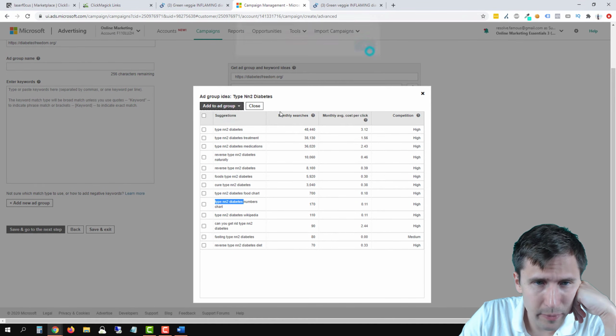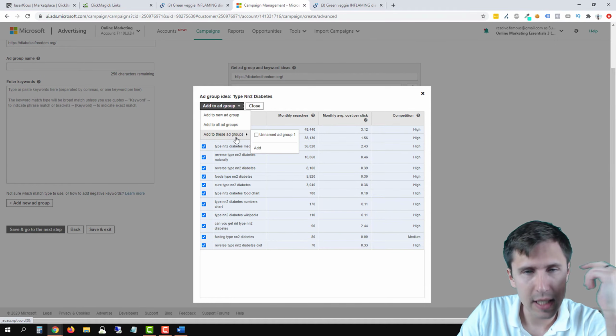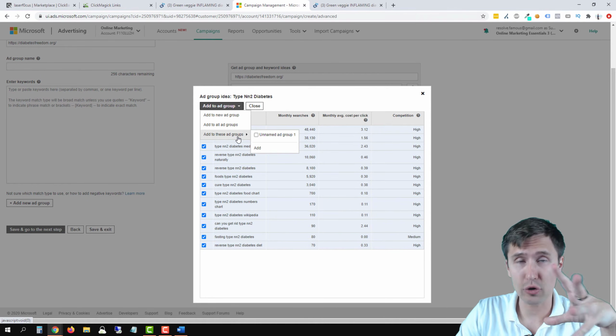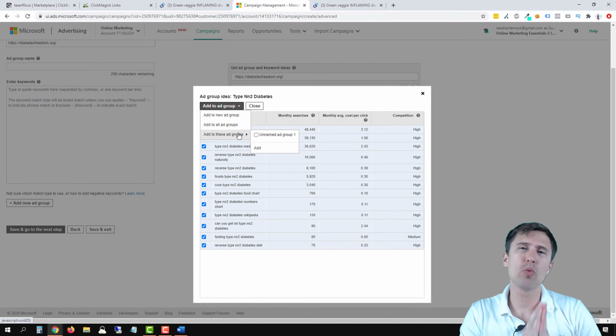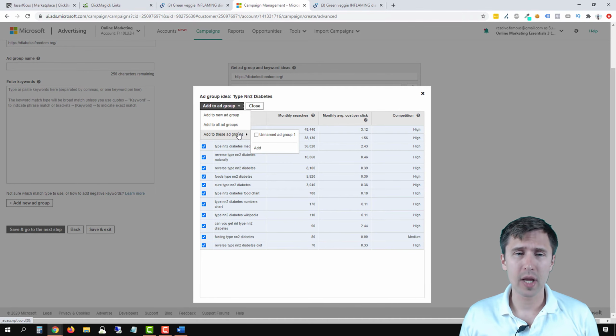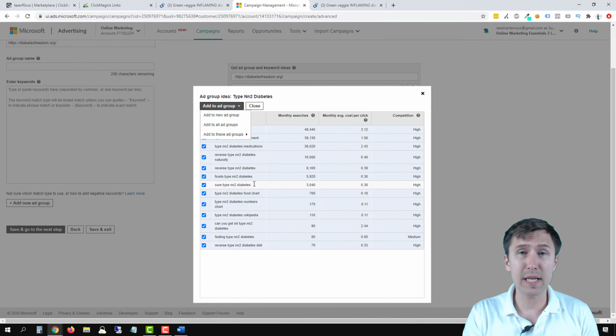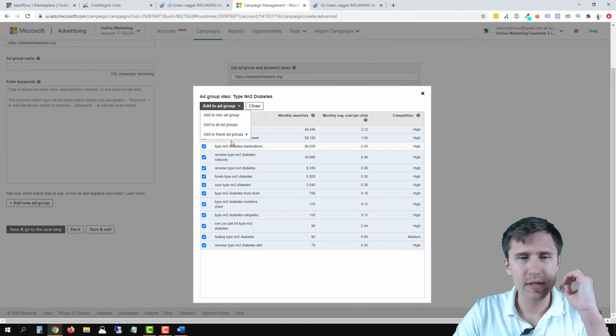So we can add to ad group. So we can select all this and then add to ad group. Now we're going to create a new ad group, right? We don't want to add it to an existing one, or we can, but we're going to have different things in different ad groups because we want different topics. Now the reason for that is when we create our ads, okay? So let's suppose here we're targeting someone that's looking for cure type NN2 diabetes, and then we have another keyword saying how looking for this product, right? Diabetes Freedom. So we don't want to show our Diabetes Freedom ad to these people. They don't know what that is. Okay, so that is why we have different ad groups, because in each ad group we're going to have a different ad.